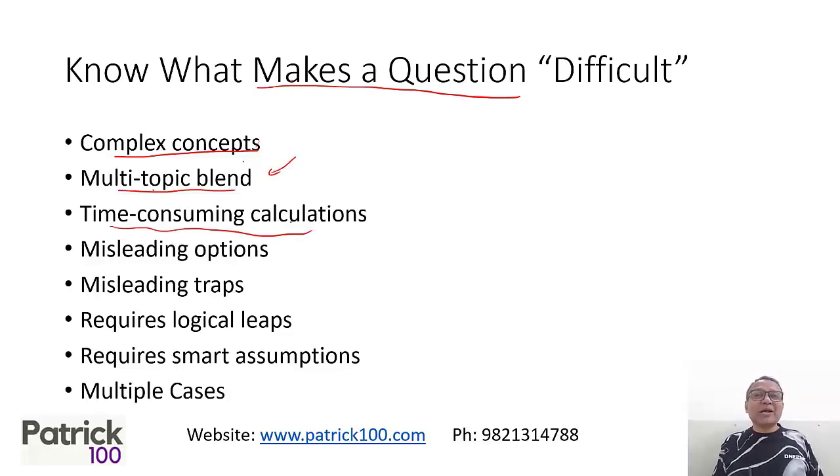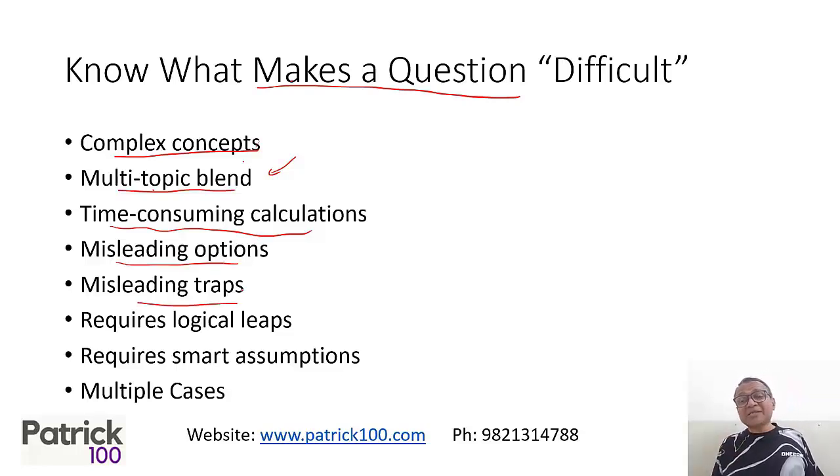Calculations could make it difficult. If calculations are too tough, you tend to make mistakes in calculation and then you go wrong, and it could be time consuming. Next, misleading options. The questions are framed in such a way that you tend to mark the wrong options. The way options are framed could also reduce accuracy.